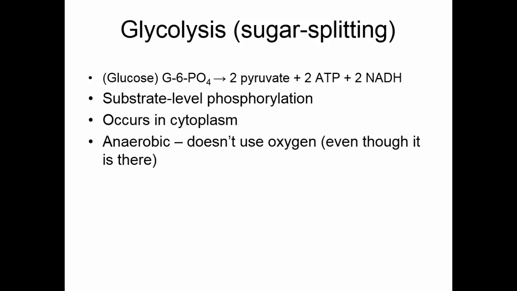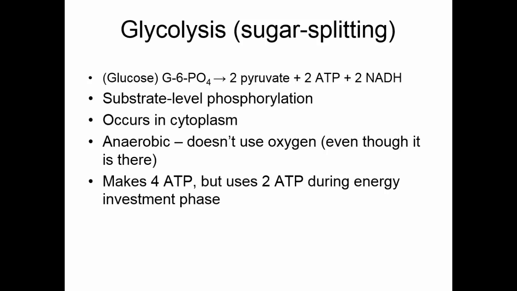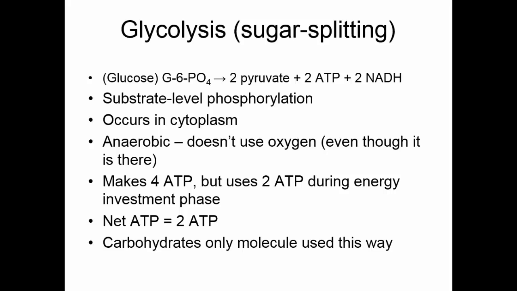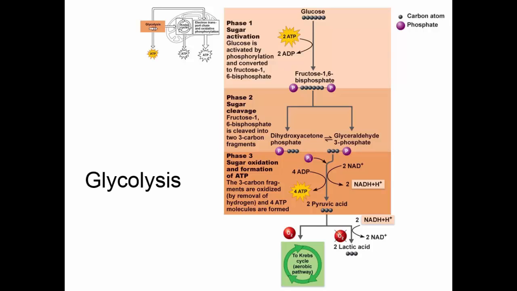While this is anaerobic, it doesn't use oxygen. Oxygen is present, we just don't need oxygen for this process to occur. Overall, we make 4 ATP, but there's startup energy. We have to invest 2 ATP in the process to get the ball rolling, so we say we only net 2 ATP. We're only 2 ATP ahead when we finish. Carbohydrates are the only molecule used this way. So here we see glycolysis, a 6-carbon glucose, ultimately broken down into 2 3-carbon pyruvic acids.